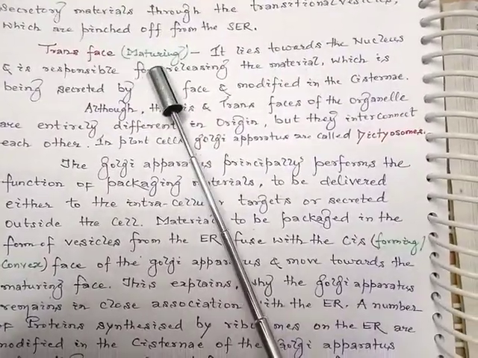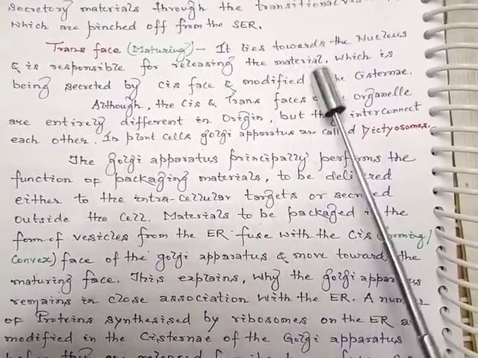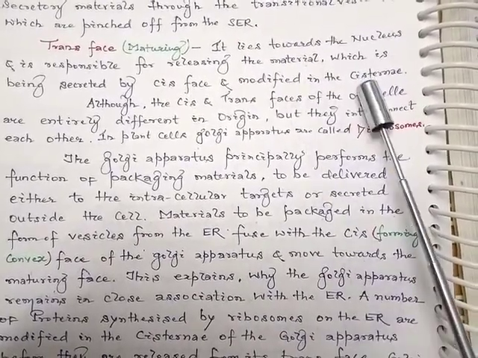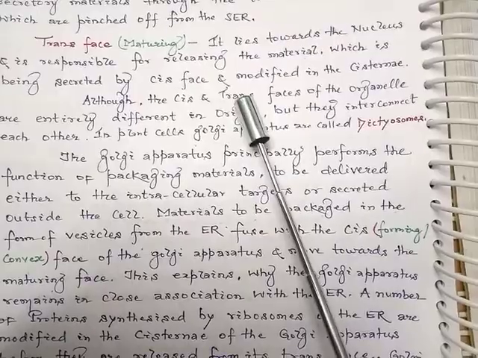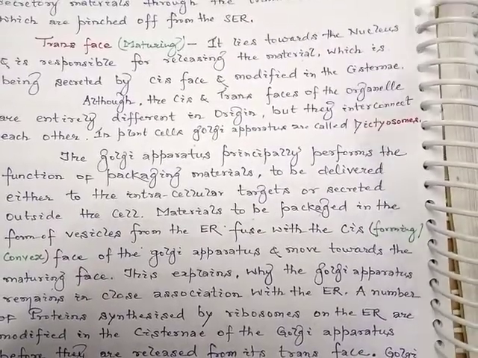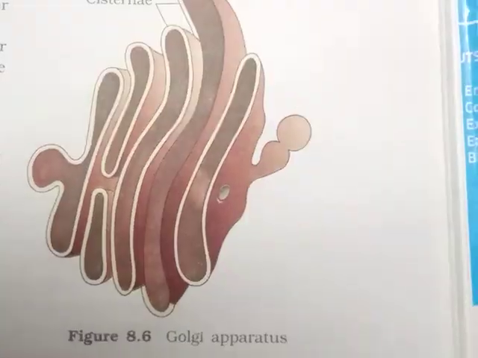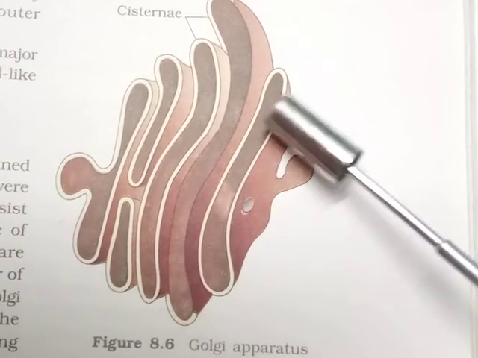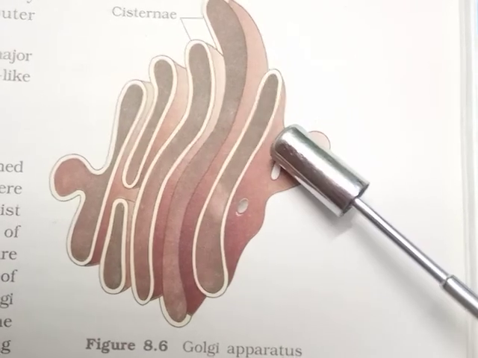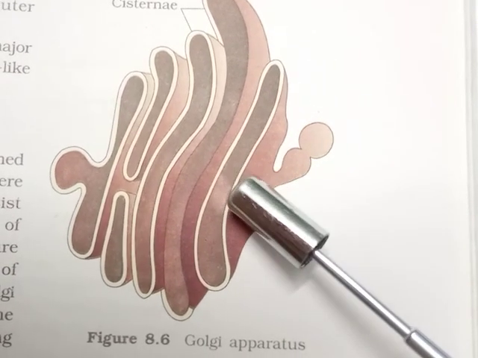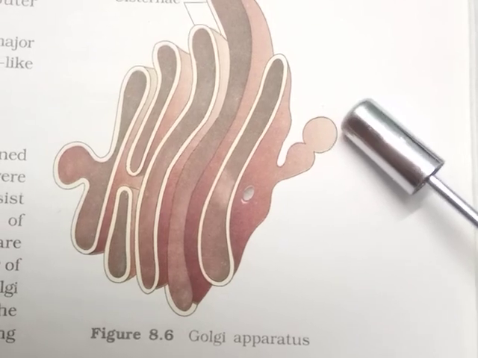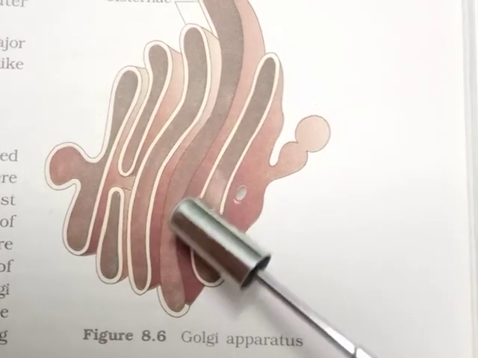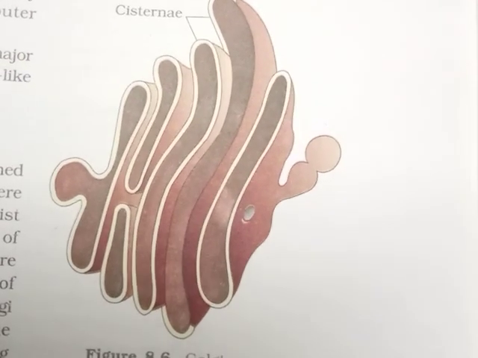Whereas the trans face or maturing face lies towards the nucleus and is responsible for releasing the material which is secreted by the cis face and modified in the cisternae. So, the trans face or the maturing face, which is the concave face, faces towards the nucleus and is responsible for releasing the materials secreted by the cis face and modified in the cisternae.